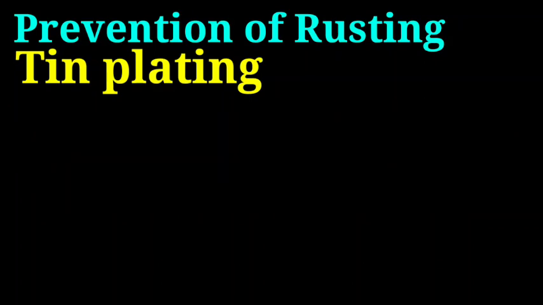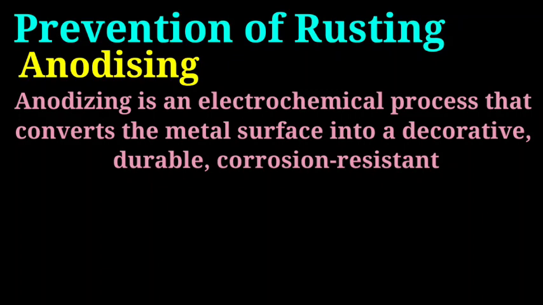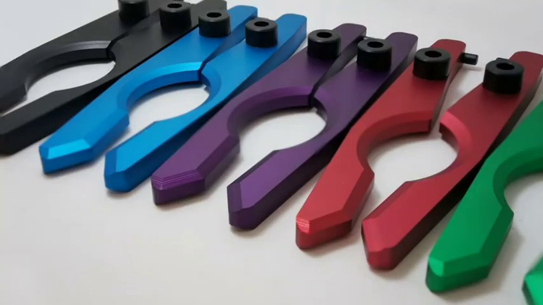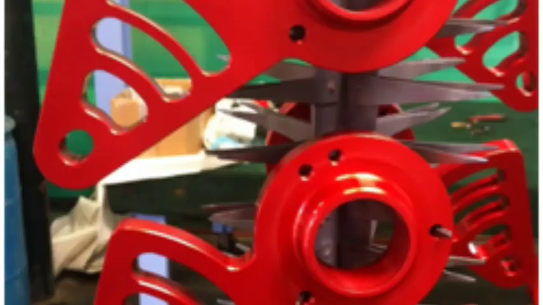The next process is anodizing. Anodizing is an electrochemical process that converts the metal surface into a decorative, meaning good looking, durable and corrosion resistant surface. You can see the figure. Metals, meaning iron articles, are covered with different colored material made up of aluminum alloy and plastic, which makes them beautiful or gives a corrosion resistant surface. You can see very clearly.